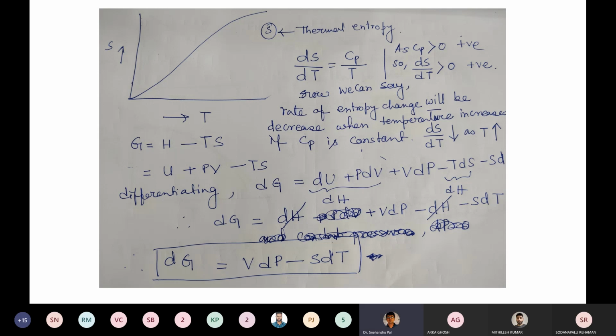So here we understand that there is a differential form of dG, and that is related through that expression with the differential of pressure and the differential of temperature.